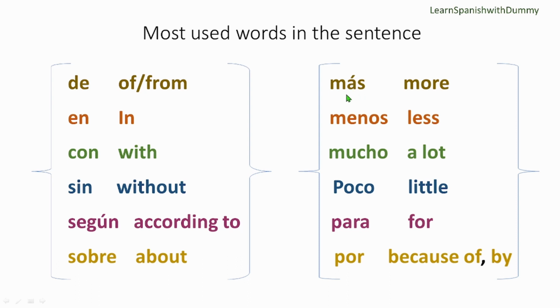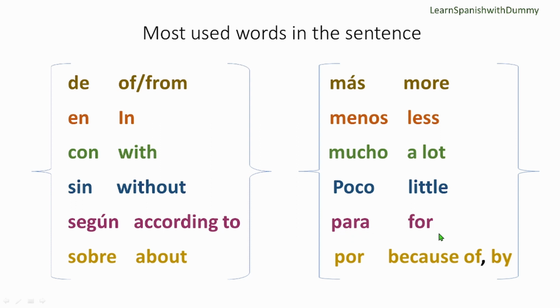Now we have "más". "Más" means more. Right? I need more. Necesito más. "Menos" is less, right? "Mucho" is a lot. So you may hear words like muchas gracias, mucho gusto. So it's like a lot. "Poco" is little. "Poquito" is a word too. So it's little.